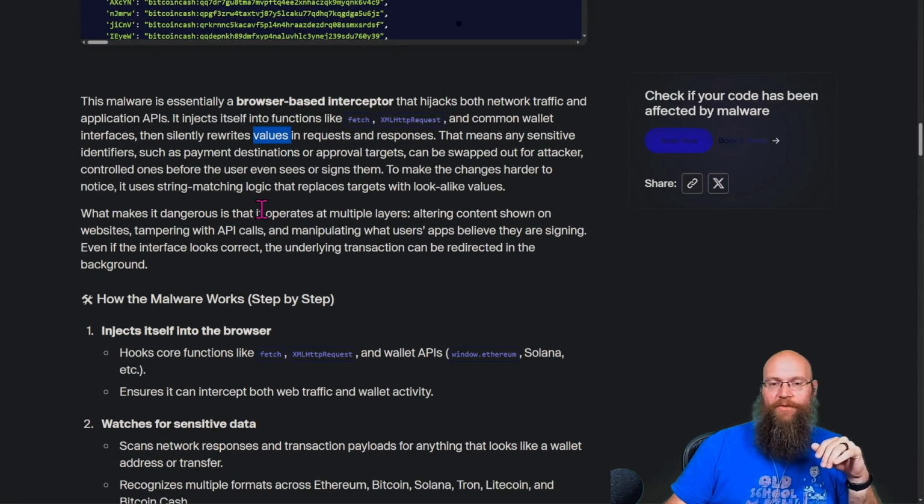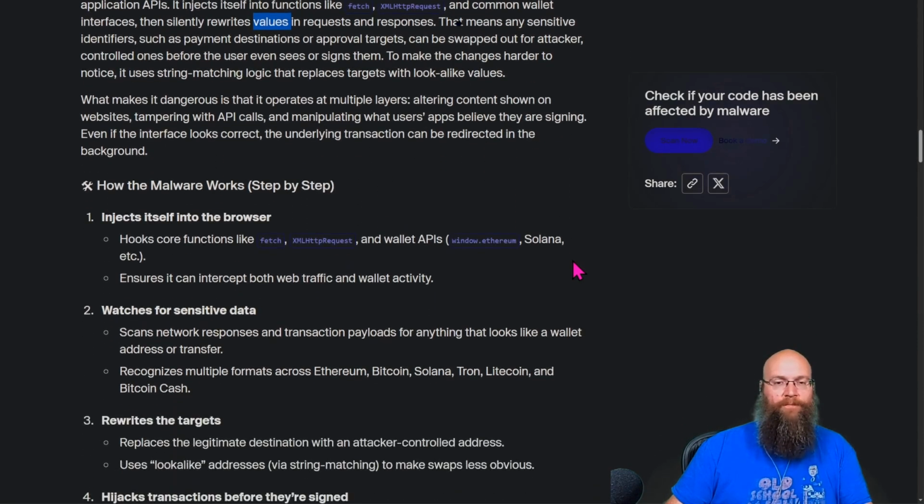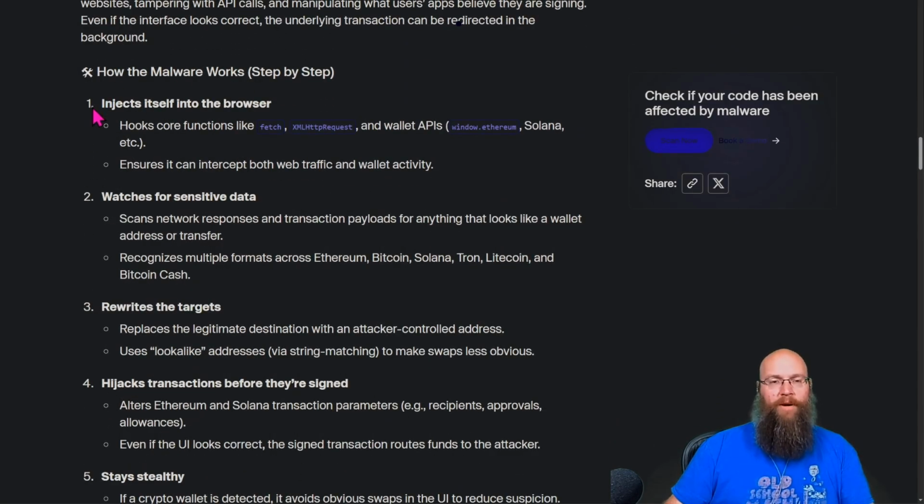What makes this dangerous, though, is it operates on multiple layers. So altering content shown on websites, tampering with the API calls, and manipulating what users' apps believe they are signing. So even if the interface looks correct, the underlying transaction can be redirected in the background. So here's the step-by-step breakdown.